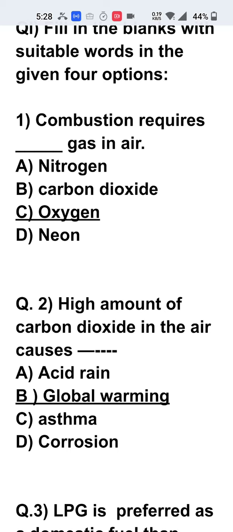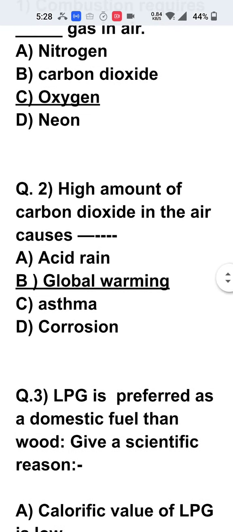Second one, high amount of carbon dioxide in the air causes dash. The answer is global warming. Global warming as well as the greenhouse effect, both are same. Carbon dioxide is able to catch the heat radiation in the sunlight. If you increase the carbon dioxide by vehicles or industries, there will be automatically the rise in the temperature.